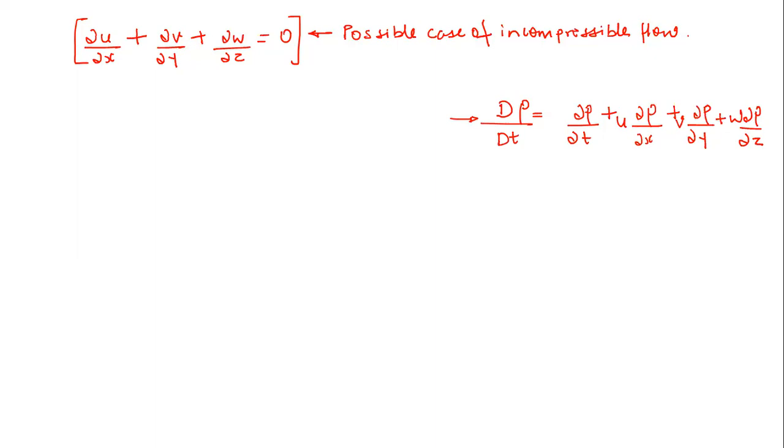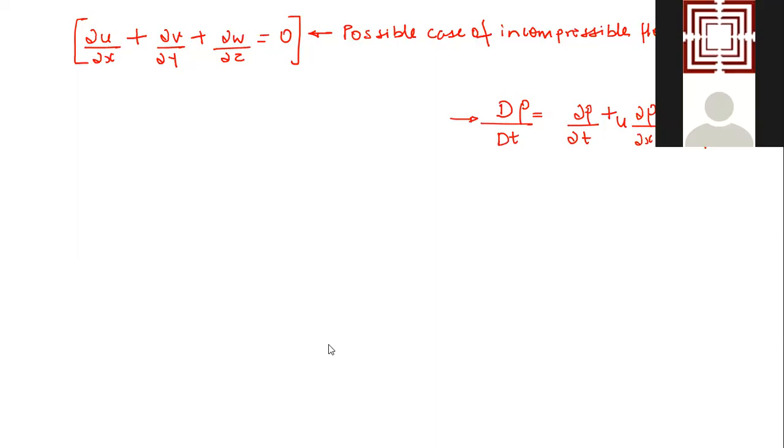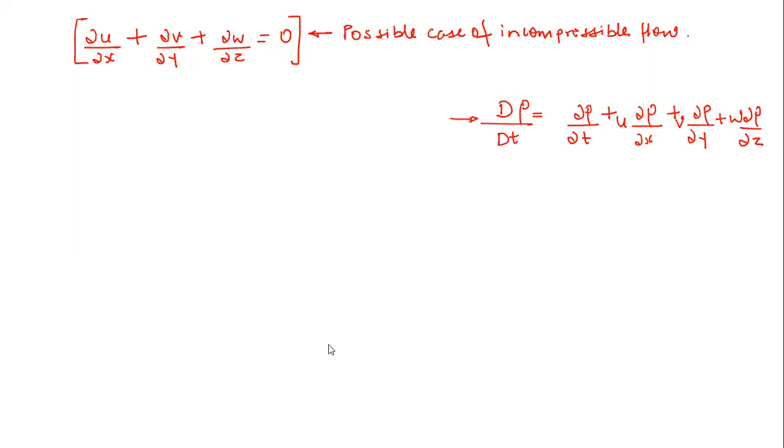Very carefully observe that it may happen that this rho is changing with respect to time. This is also changing with respect to x, y, and z.